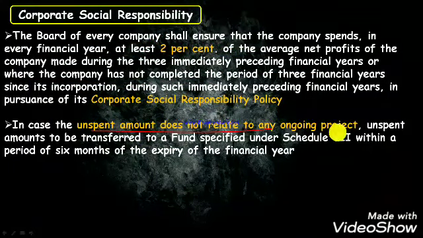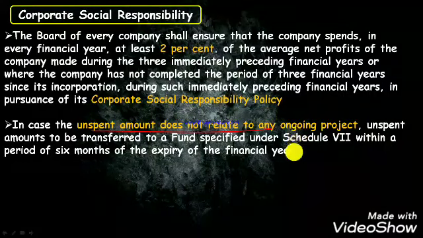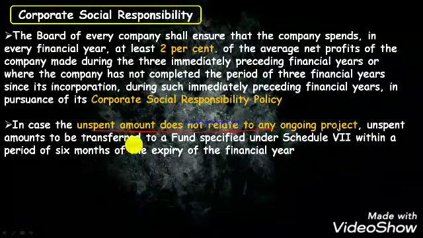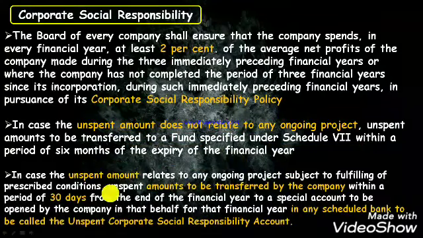In case the unspent amount doesn't relate to any ongoing project, means the project is to be held in future, that particular amount is to be transferred to the fund specified under Schedule 7 within a period of 6 months before the expiry of the financial year.